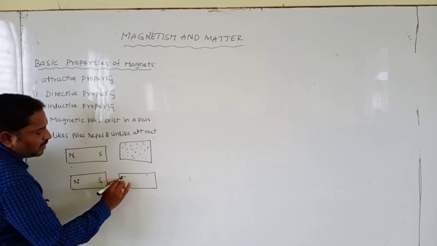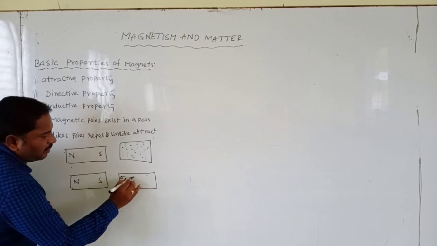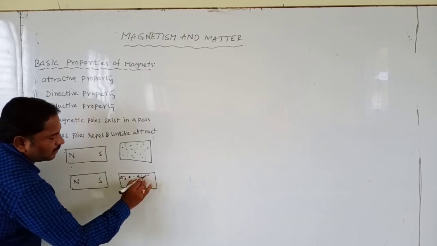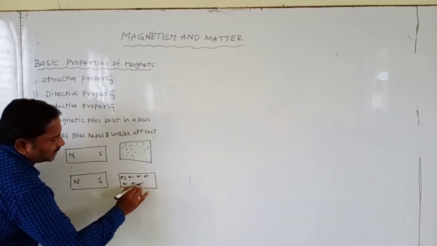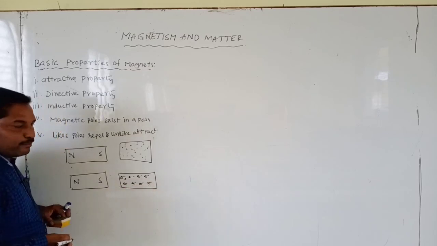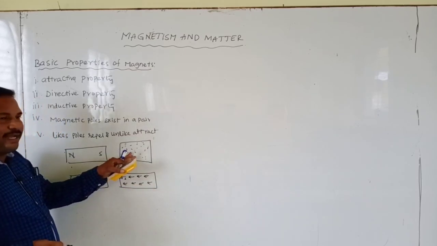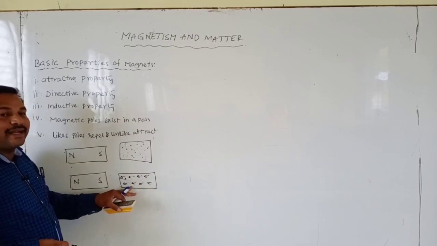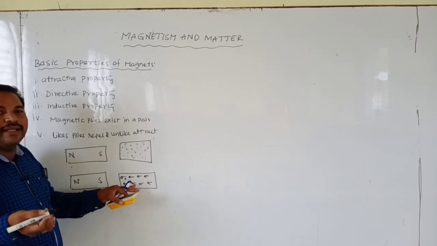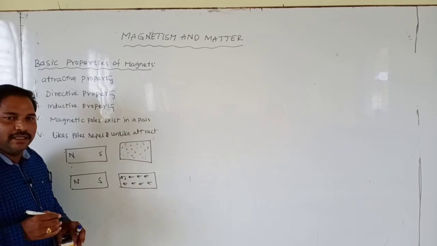So north forms with south, and all these pieces are aligned in one direction. Before that, it was unmagnetized; now it becomes magnetized. This property is called inductive property.